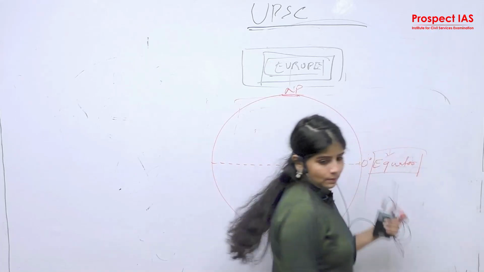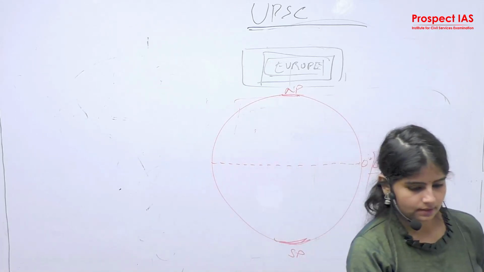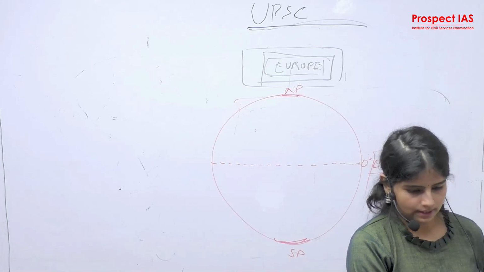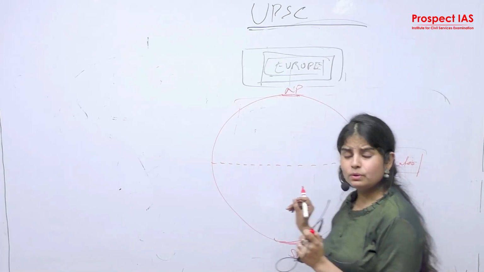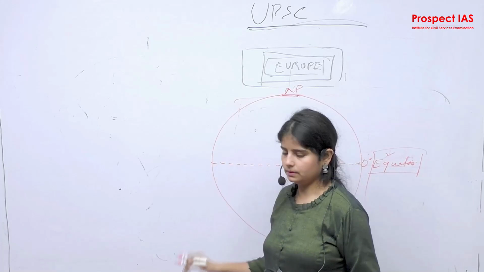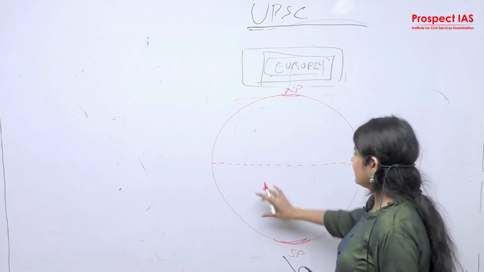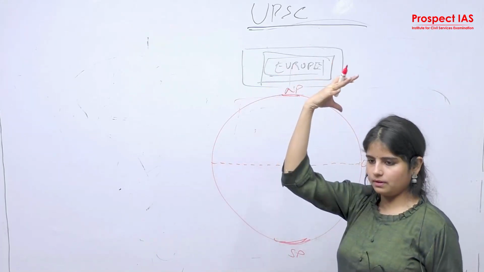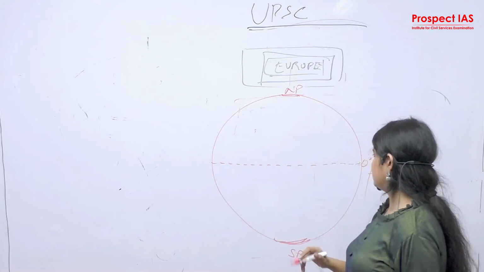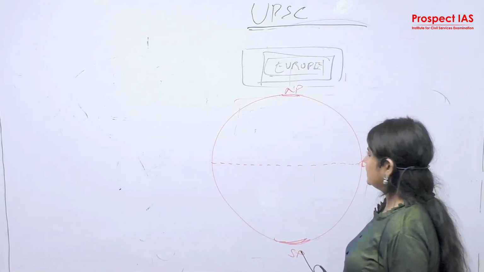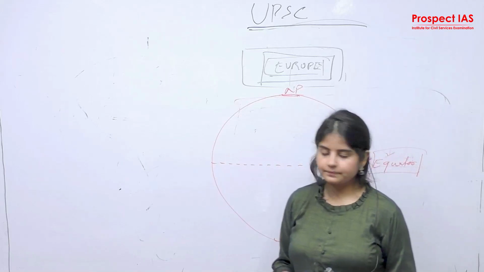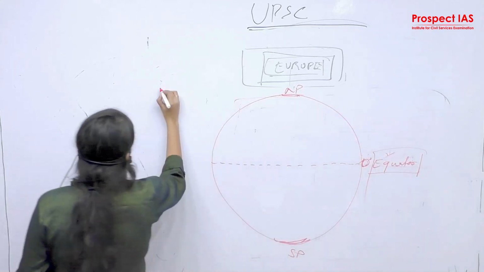Equator. One more prelims question from this, which is why I wanted to discuss this with you. If you go to study G.C. Leong, there is one question from the equator and the summer solstice and the overhead sun concept from G.C. Leong. So this is the 0 degree equator. The question is: 21st June.